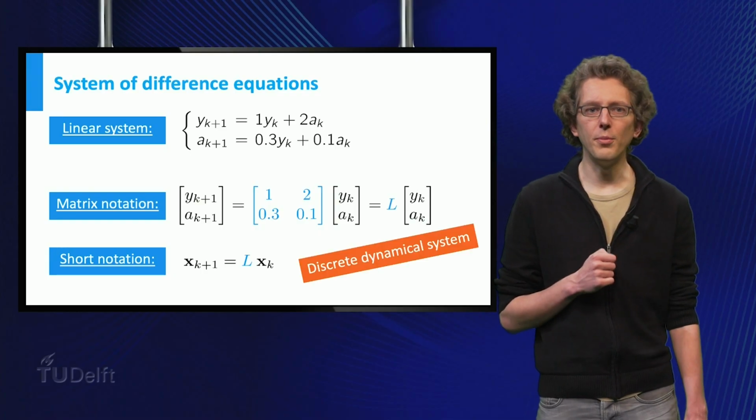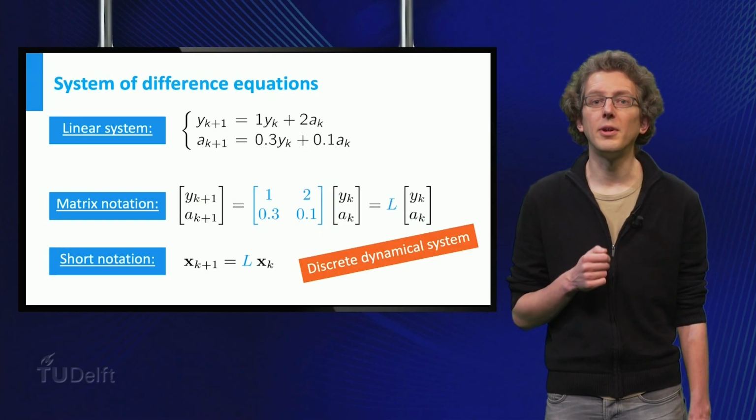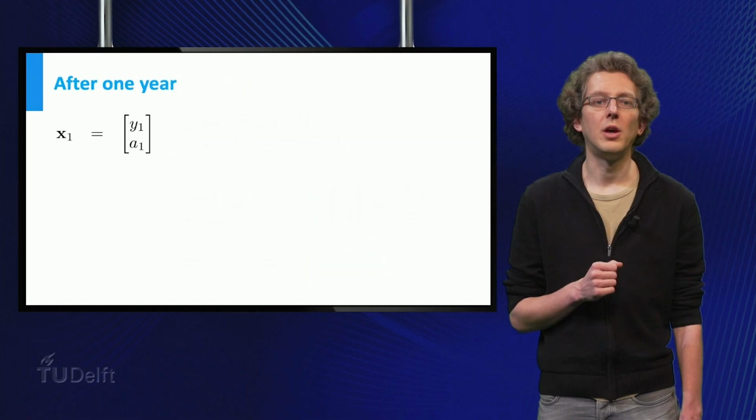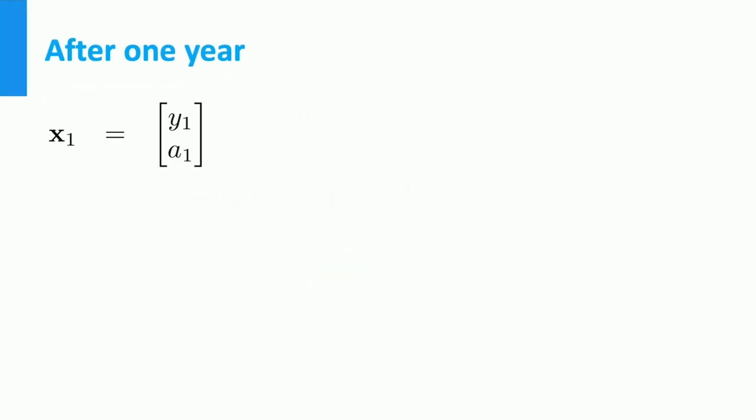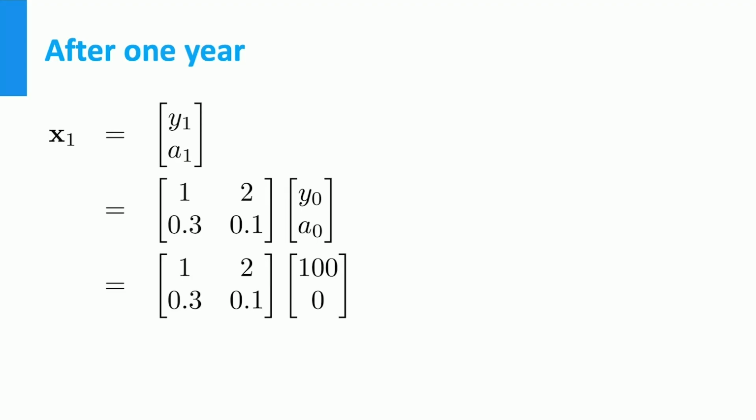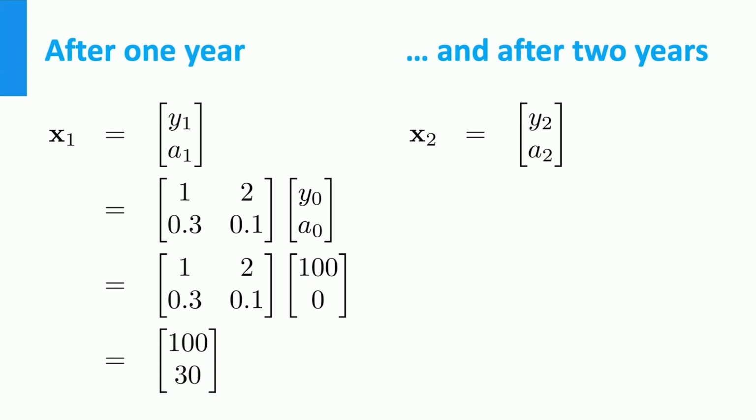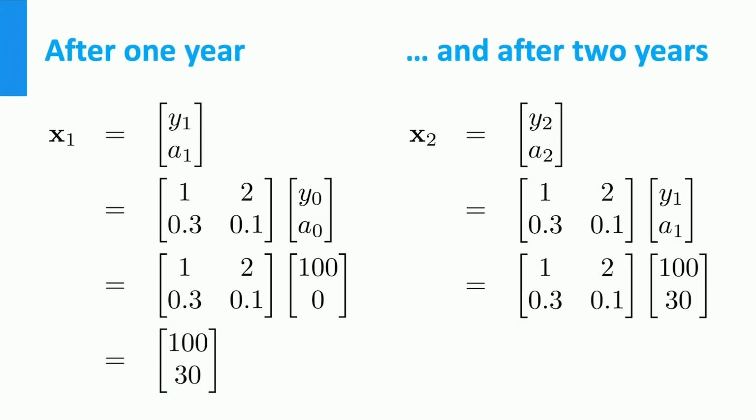Let us now use our formulas to find the population vector at time k equals 1. This is the Leslie matrix multiplied by the population vector at time k equals 0. We again find that after 1 year we have 100 young mice and 30 adults. For the situation at time k equals 2, we get the Leslie matrix times the population vector at time k equals 1, which shows that after 2 years we have 160 young mice and 33 adults.